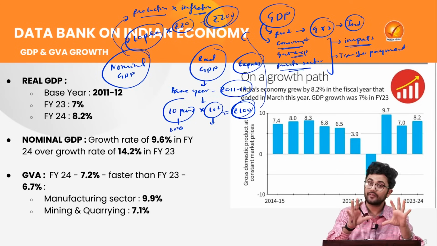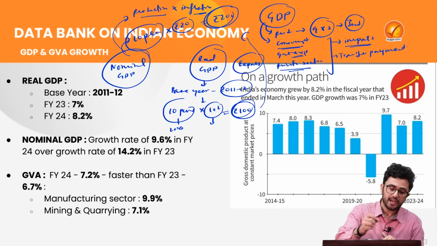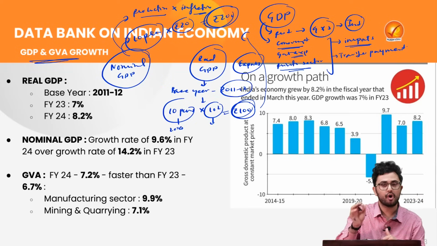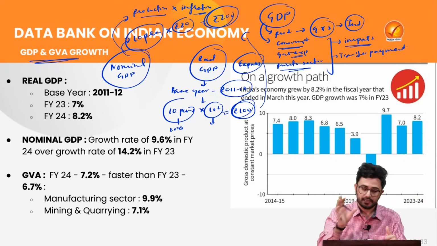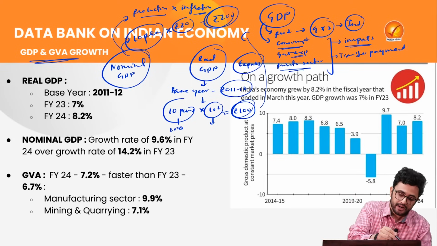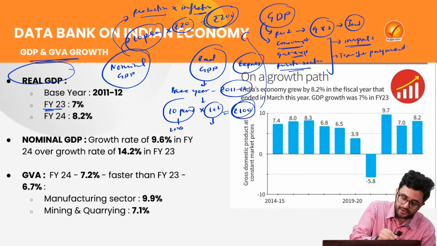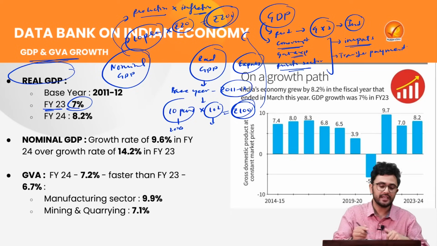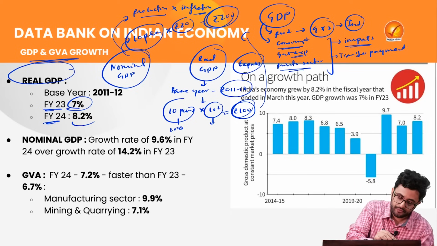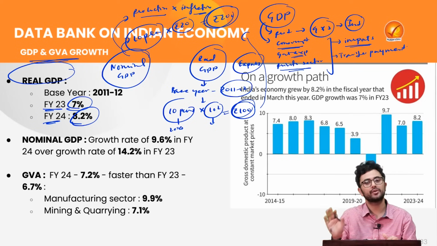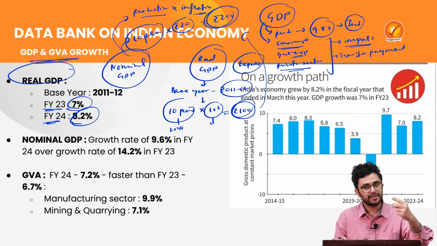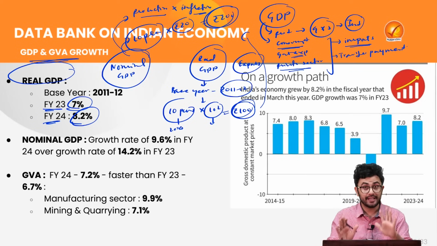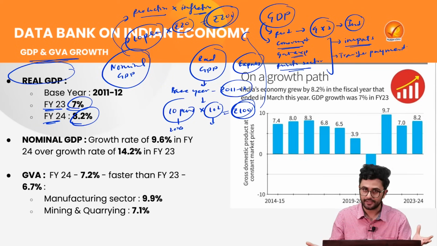Now there is some data which was recently released by the Comptroller General of Accounts. Let's see what the data is. The real GDP growth in the fiscal year 2023 was 7%, and that has now increased in the fiscal year 2024 to 8.2%. So if the real GDP has increased, we can say for sure that yes, the production output is increasing.